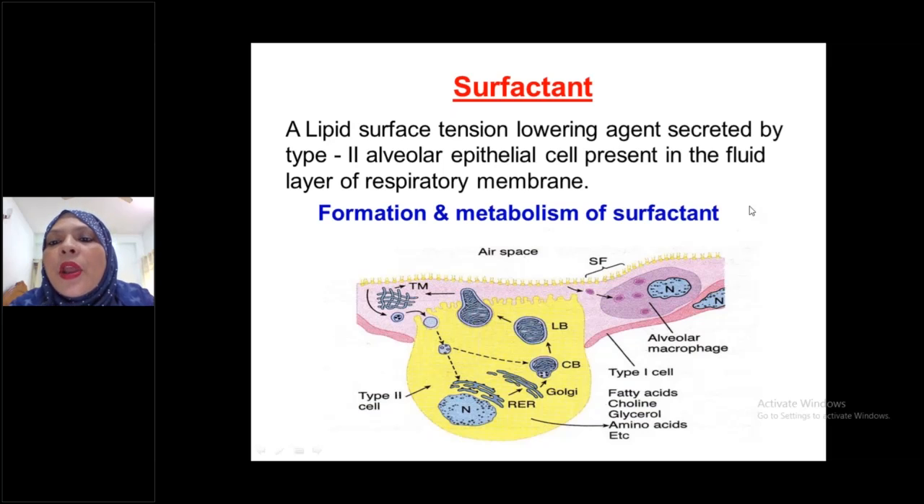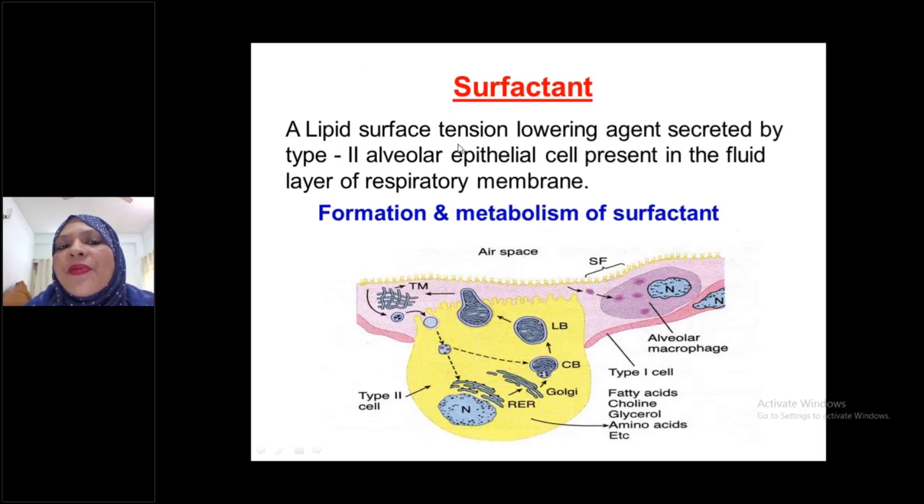This surfactant is present in the first layer of the respiratory membrane. When we discuss the respiratory membrane, you will see that the lipid surface tension lowering agent secreted by type 2 alveolar epithelial cells, surfactant, is present in the fluid lining layer of the respiratory membrane, which is the first layer.